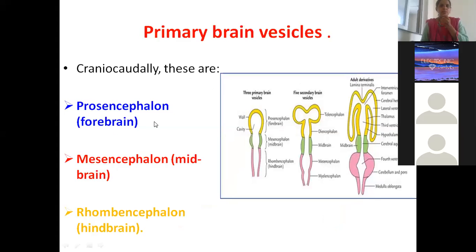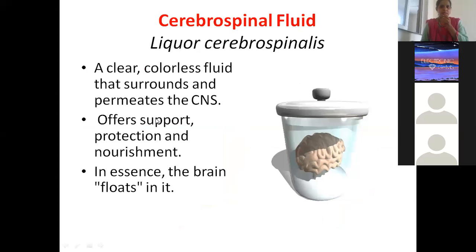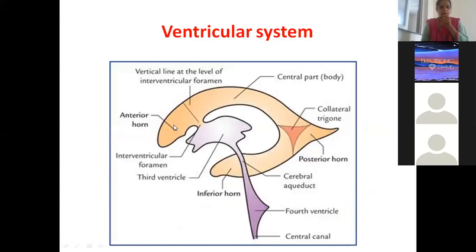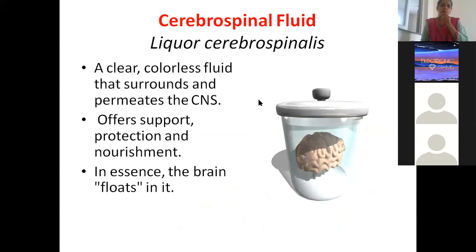So these primary brain vesicles I already discussed. Now you are understanding how this is the complete ventricular system: lateral ventricle, interventricular foramen, third ventricle, cerebral aqueduct, fourth ventricle, and central canal of the spinal cord. Is that clear?